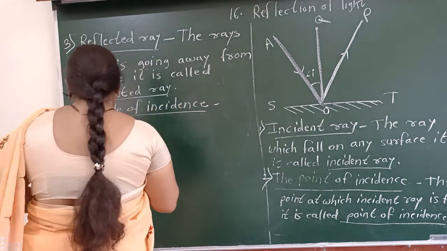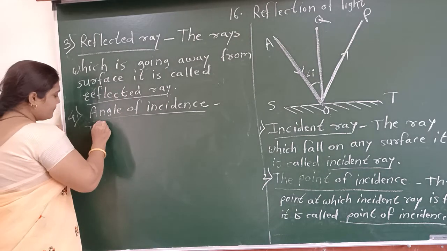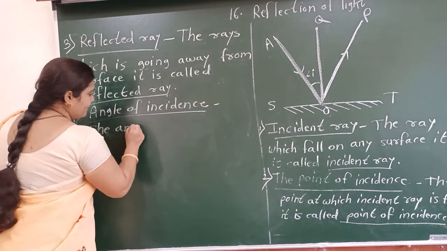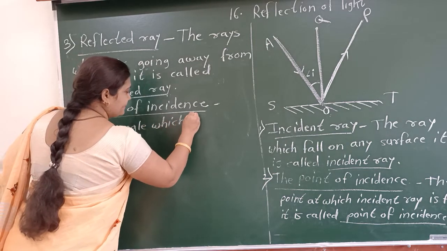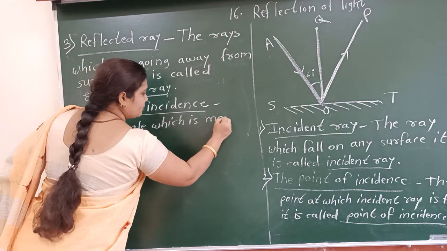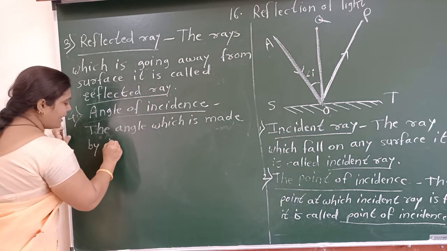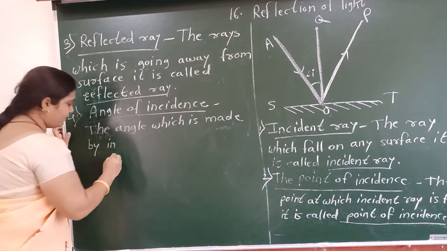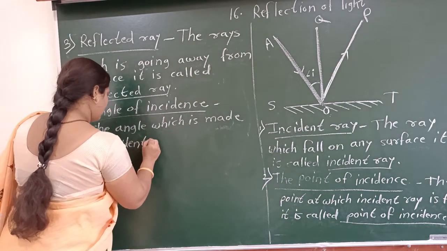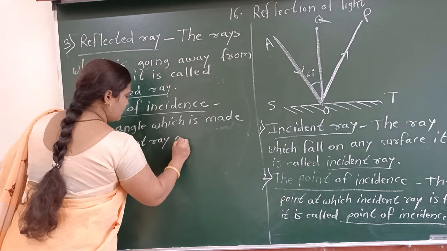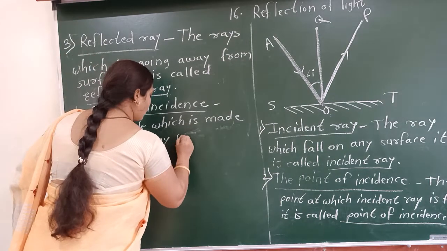Okay, so write down here, what do you mean by the angle of incidence? The angle which is made by incident ray with normal.